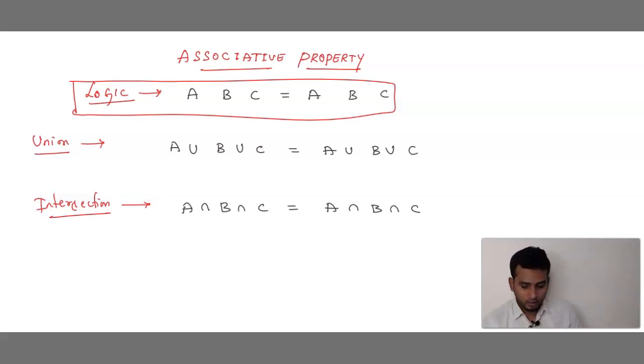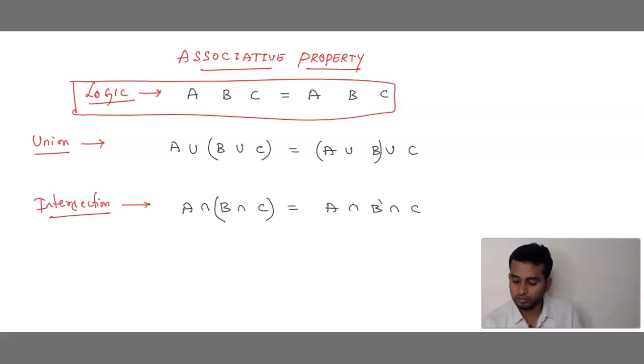Understood? Now the main condition here is: first you leave A, keep the bracket for the next two. Here leave the last one and keep the bracket for the first two alphabets. Here leave first, there leave last. Understood? In one place, leave A and bracket B and C. In the next, leave C and bracket A and B. Similarly, even here.